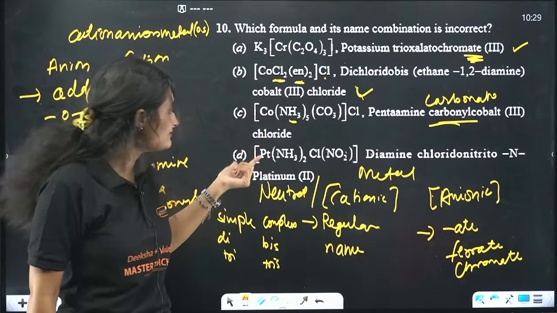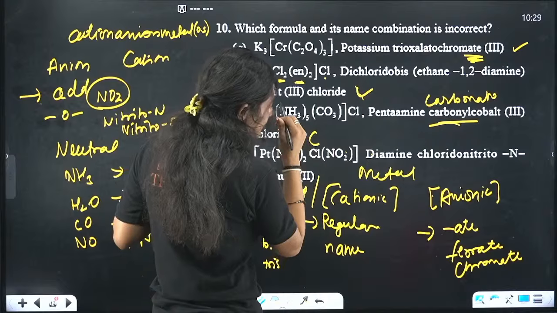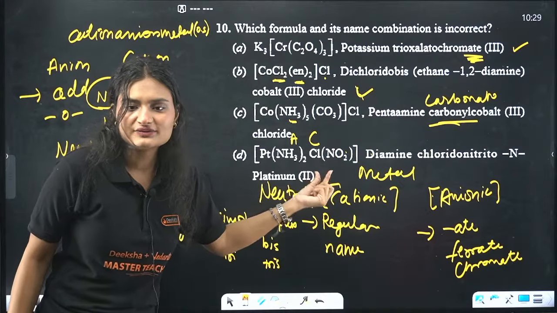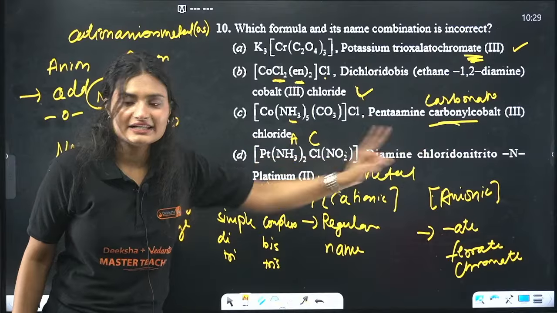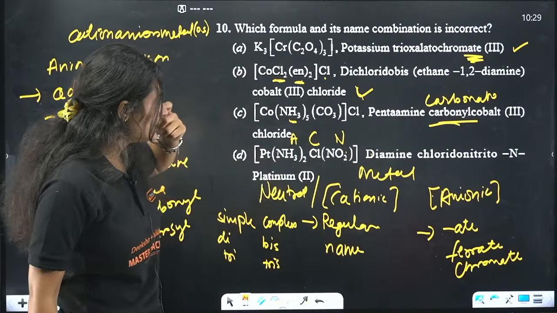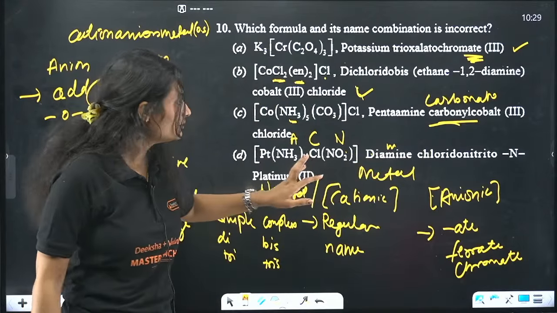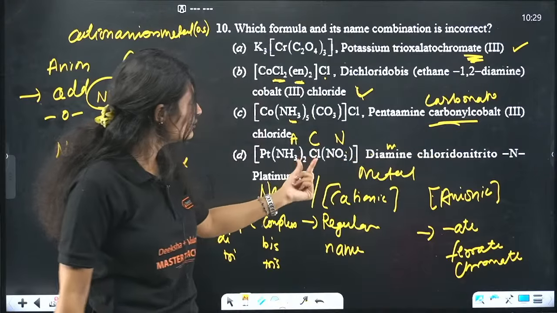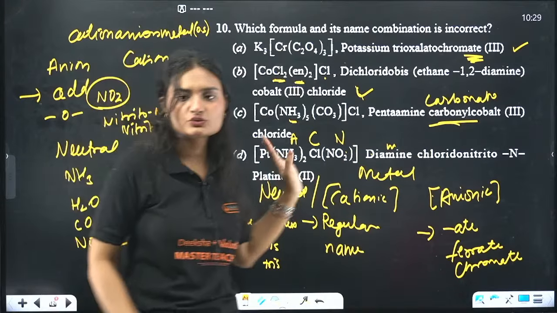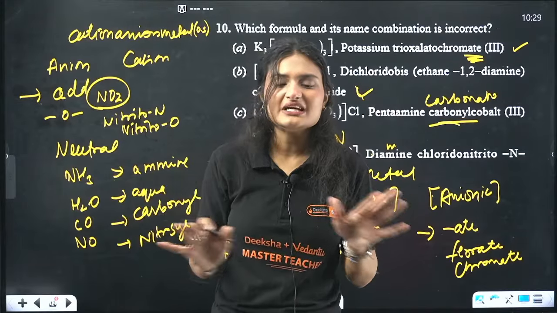Okay, here the name will be, we have amine, we have chloride, and this is again, the bond is from the nitrogen side. So we'll write nitrito-N. So which comes first? A comes first, diammine. Okay, there's a mistake here, spelling error also. Double M will be diammine. Then you have chlorido, nitrito-N, and then platinum 2. 2 is the oxidation state. I hope this sums up the IUPAC nomenclature.